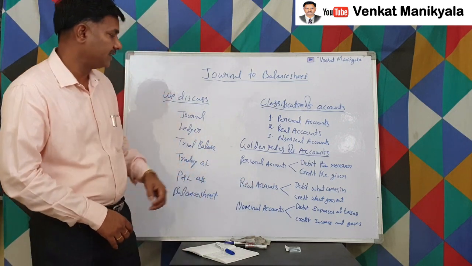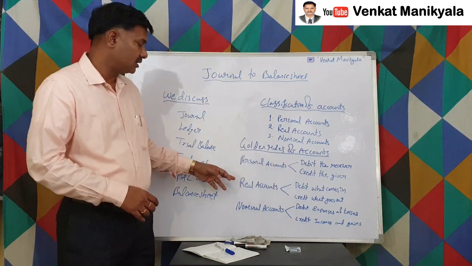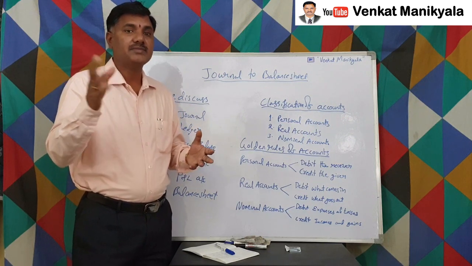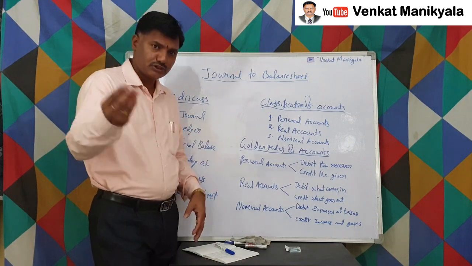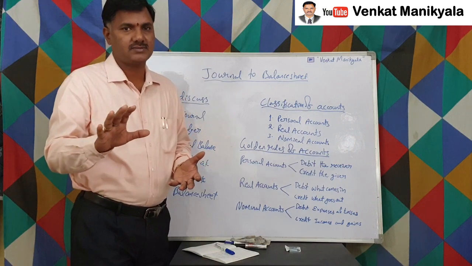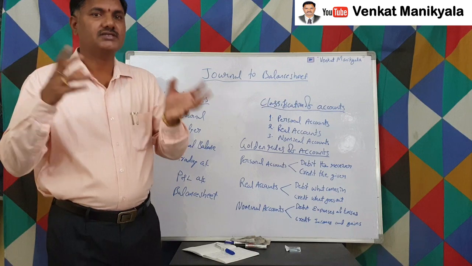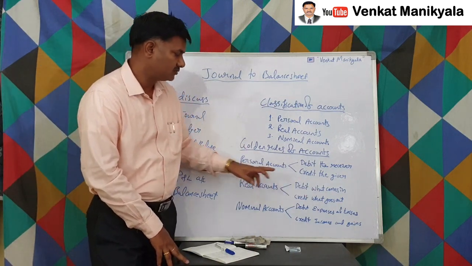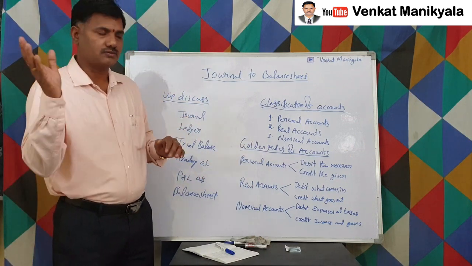Next are the real accounts. The real account rule is: debit what comes in, credit what goes out. What are the real accounts? We know they are nothing but assets, all assets other than personal accounts, right? So all those assets that come into the organization, into the business entity, are to be debited. Whatever goes out of the business, to outside the business, has to be credited. So the rule here is: debit what comes in, credit what goes out.